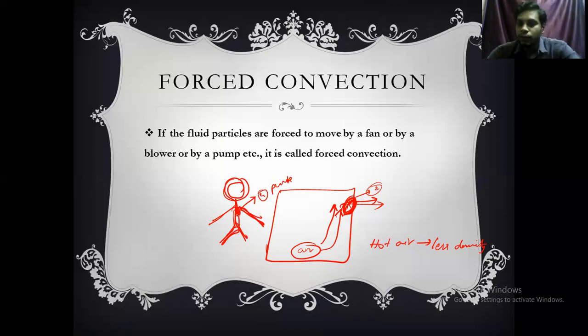Therefore this pumping of blood with the help of the heart also comes under forced convection. So blood doesn't flow freely from one point of the body to another point of the body. Clear?